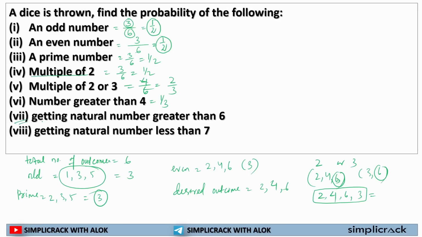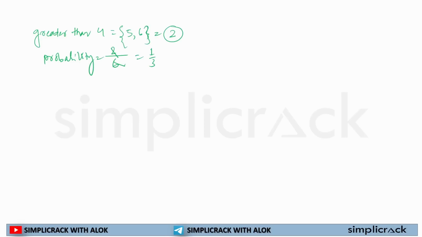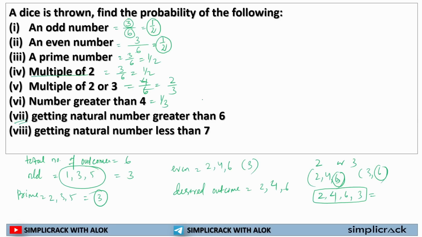The next question. Getting a natural number greater than 6. If a dice is rolled and I am getting an outcome which is greater than 6, is it possible? Is there any number which is greater than 6 available in a dice? No. So greater than 6, it's an impossible event. So probability of an impossible event will always be 0. Here, getting a natural number greater than 6, numerator will be 0, denominator will be 6. So it will be 0.